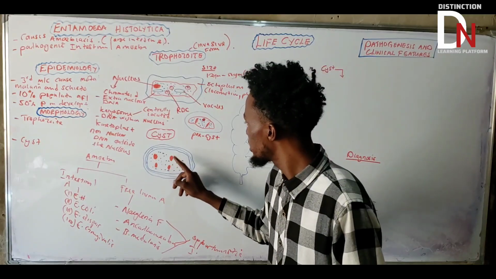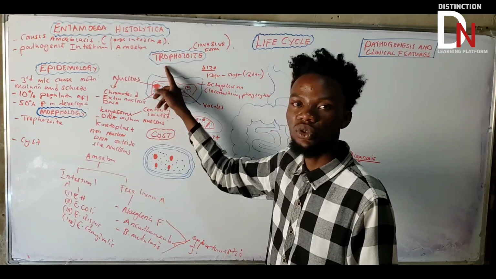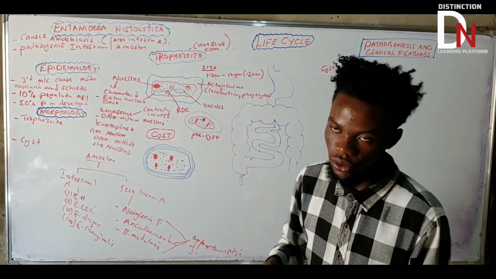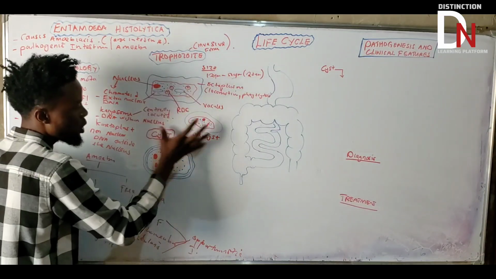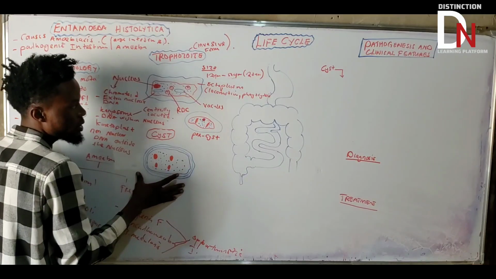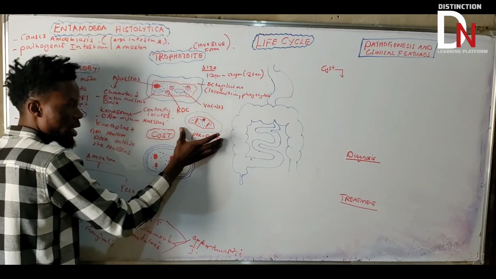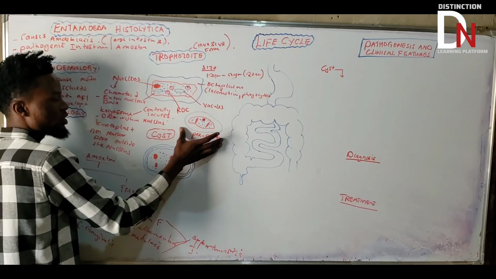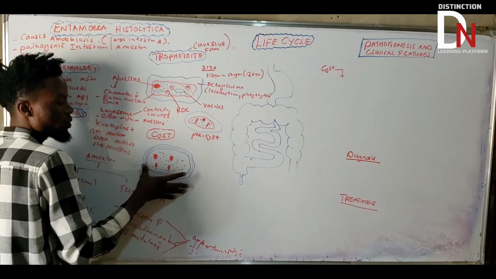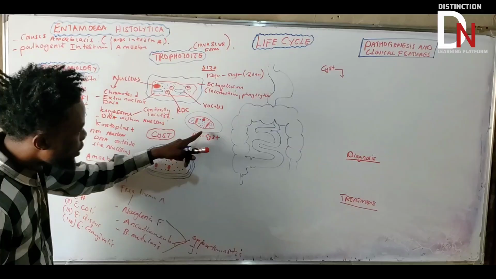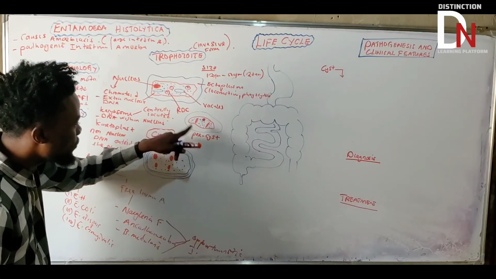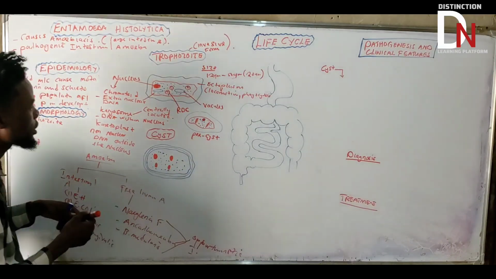Then again, the cyst can be converted back into the trophozoite. We talk about the life cycle, don't worry about that. So just know that if this trophozoite wants to change its form into the cyst, it will pass through this transit stage so that it can be fully matured into the cyst. Now if you look at this precyst, as you can see, it's going to have different structures.